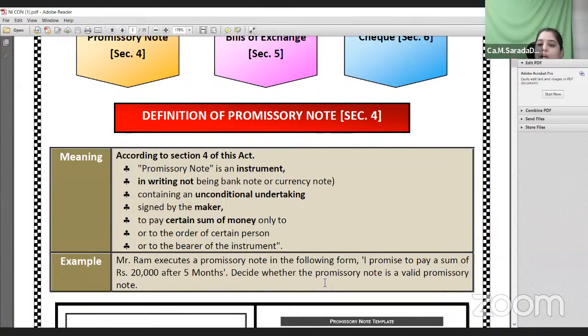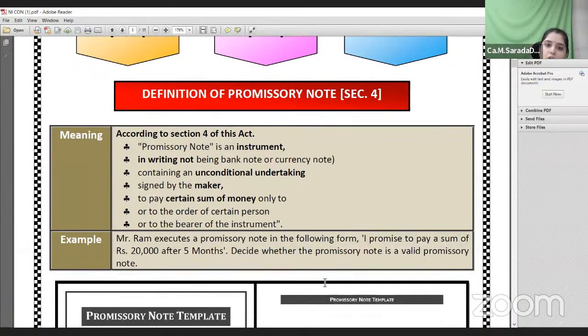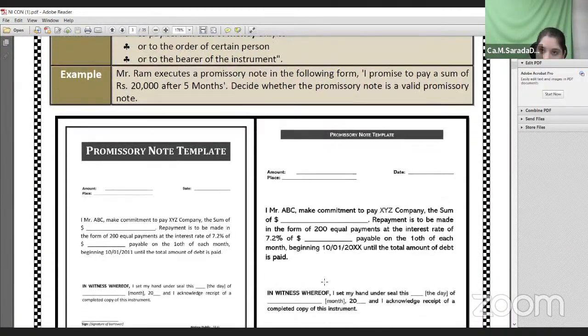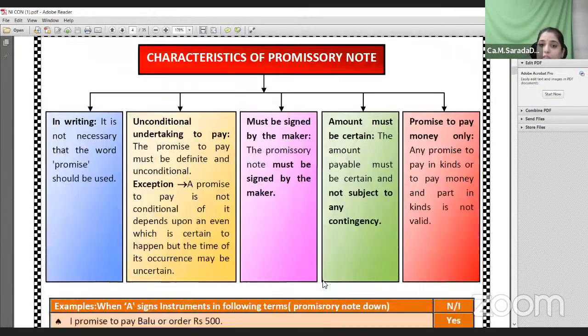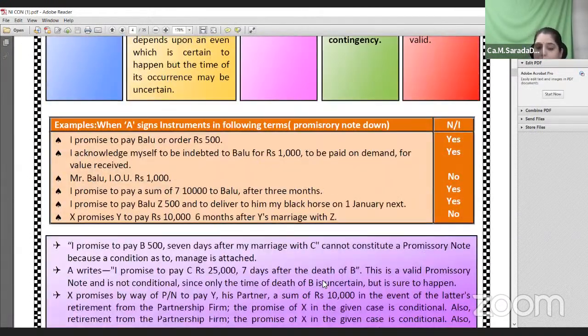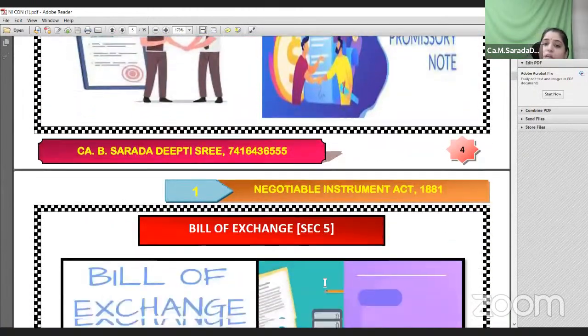He can hold the instrument until the due date, or in between, if he is in need of money, he can transfer the instrument by endorsing it, signing behind it as an endorser and transferring it to another person, who is called the payee of the instrument. Therefore, in the case of a bill of exchange, there are three parties: drawer, drawee, and payee. We have seen all these cases in the last class, and I have also mentioned qualified acceptance, which occurs in the case of a bill of exchange.